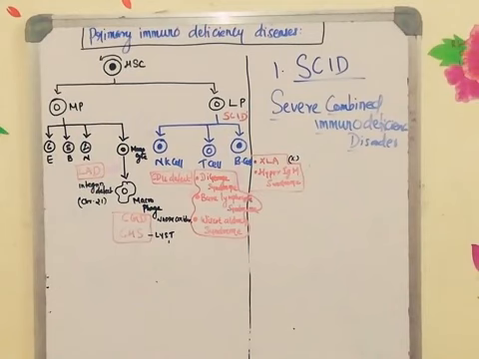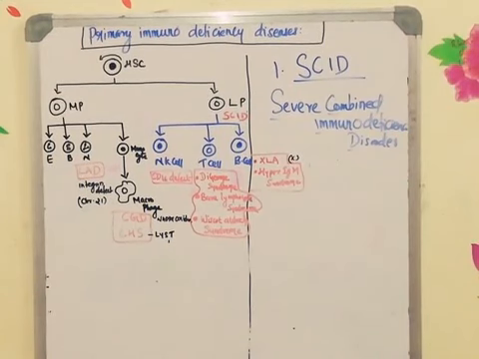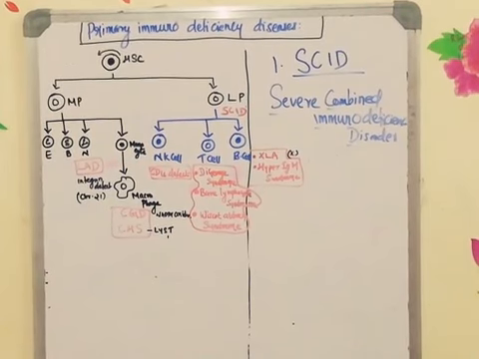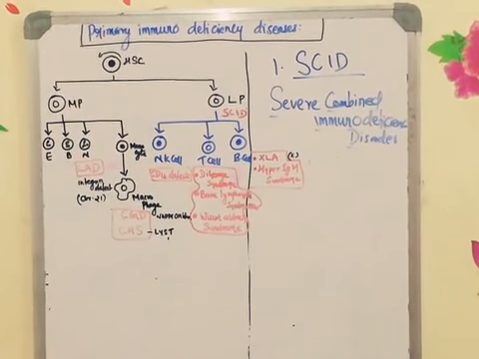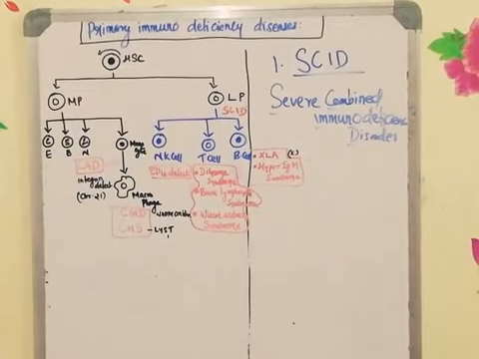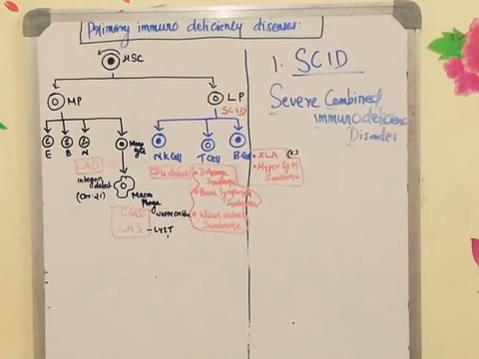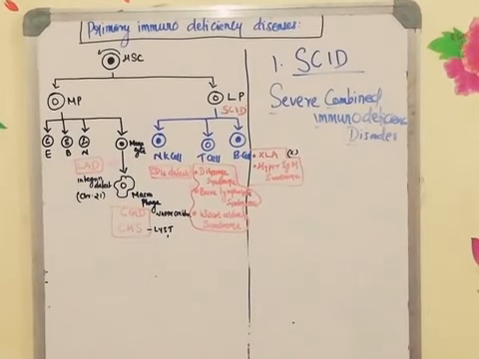Next one is known as Wiskott-Aldrich syndrome. This is another X-linked disorder, wherein a protein is involved, called the Wiskott-Aldrich syndrome protein, or WAS protein. Three different features can be seen. One is thrombocytopenia, a decrease in platelet count which leads to bleeding. You can also see eczema and skin rashes.